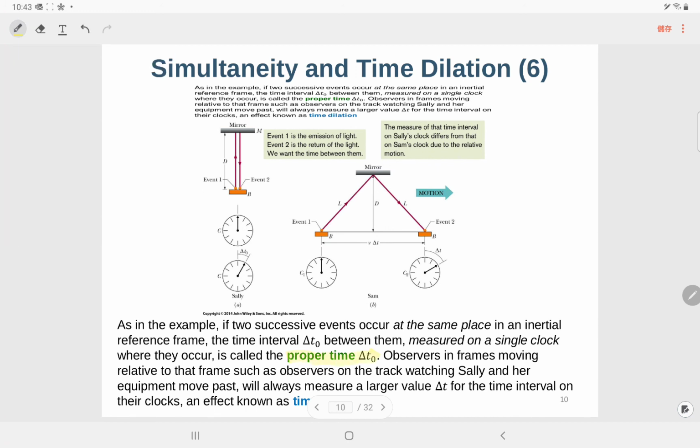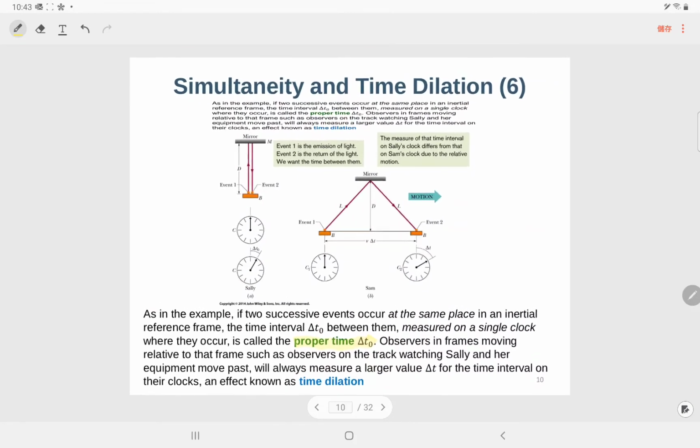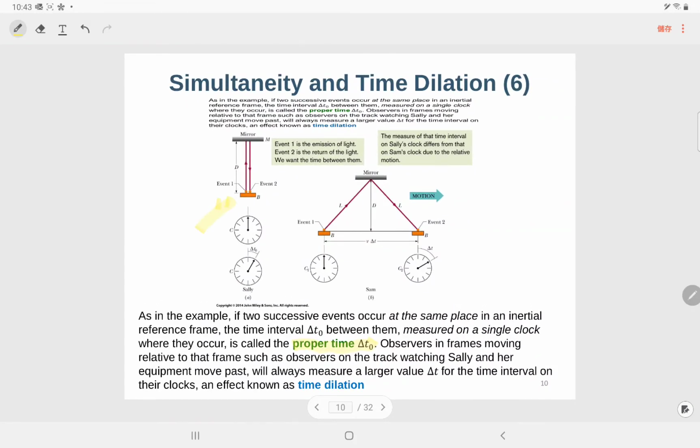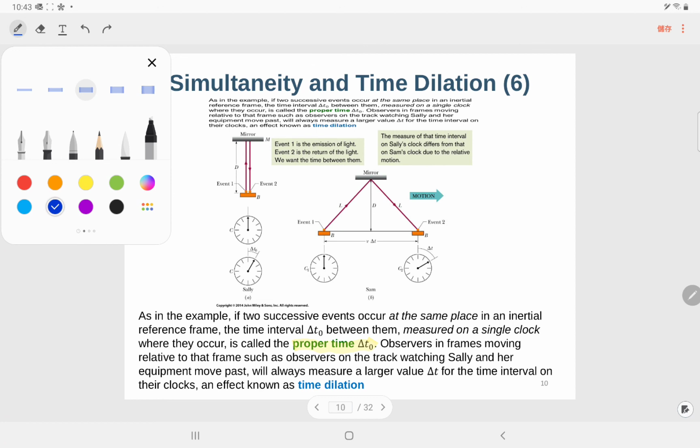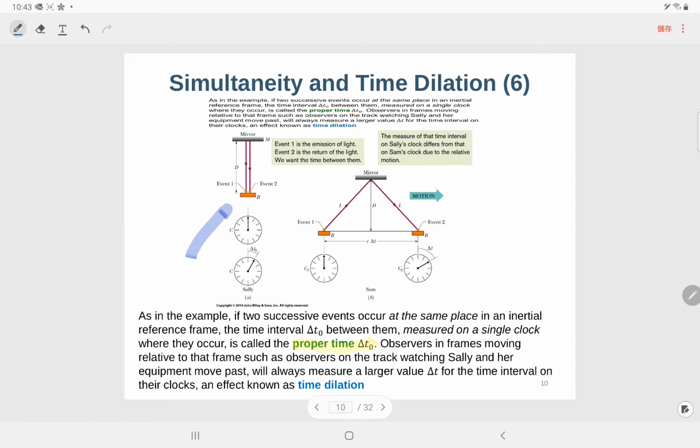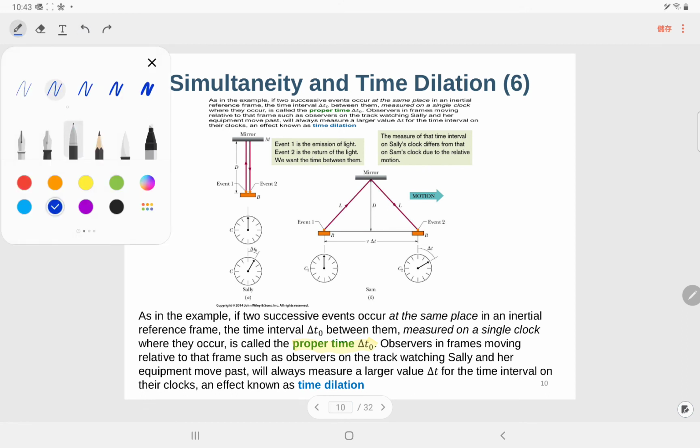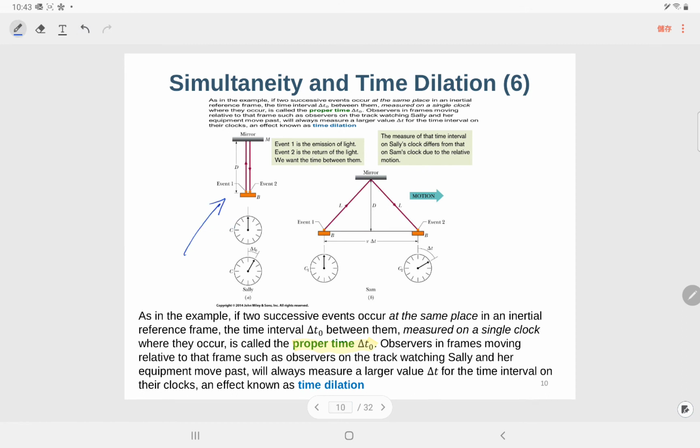Proper time 就是标准的时间。那 observer in a frame moving relative to the frame, such as an observer on the track watching，跟之前火车那个例子是类似的。So actually for this one, the speed of the time, the time for this one and this one is not the same.